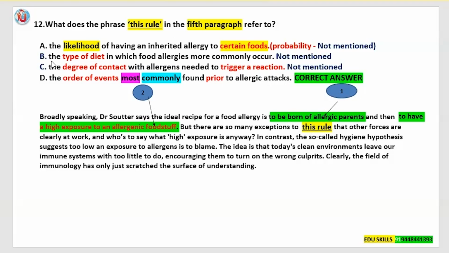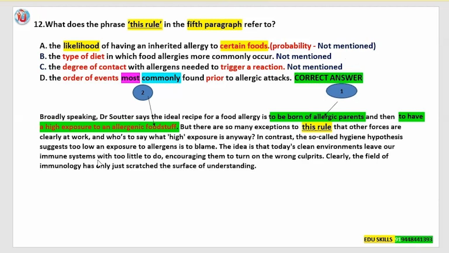And answer option A, it is not mentioned. See, the likelihood of having an inherited allergy to certain foods. So likelihood is nothing but the probability. And they've mentioned certain foods, but nothing is mentioned about any type of foods here, like grains or pulses. Nothing has been mentioned. And it is not the correct answer. Next, answer option B, the type of diet in which food allergies more commonly occur. So it is also not regarding the type of diet. We are eliminating that. Next is the degree of contact with allergens needed to trigger a reaction. This is also not mentioned.